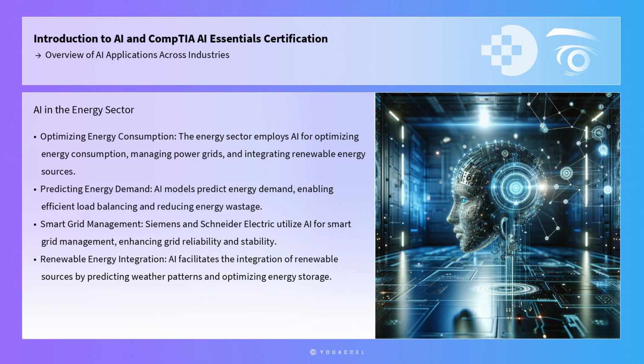Tools like Google's DeepMind have been used to optimize energy usage in data centers, resulting in significant cost savings and reduced carbon emissions. These applications underscore AI's potential to drive sustainable energy solutions and enhance operational efficiency in the energy sector.